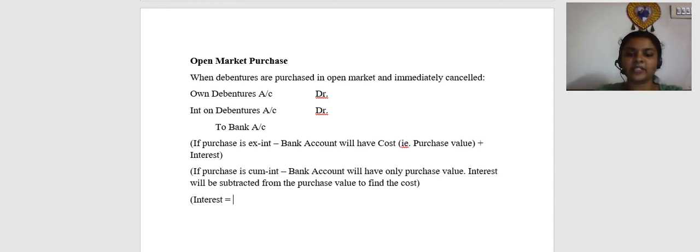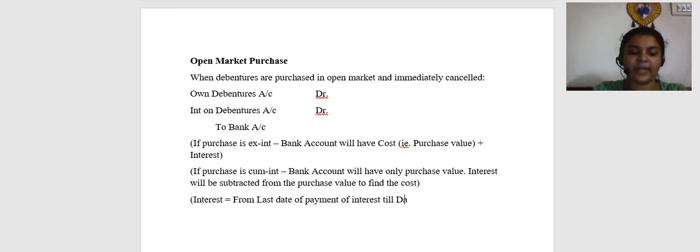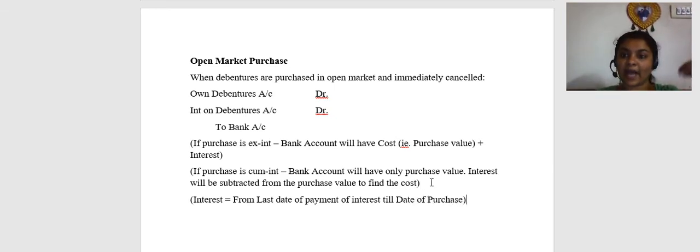Interest is computed from the last date of payment of interest till the date of purchase. So this is going to be the computation of interest.